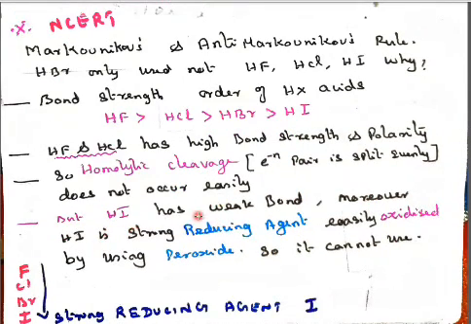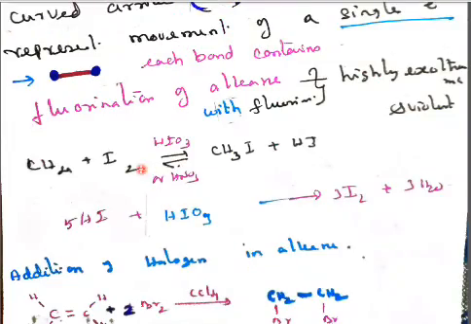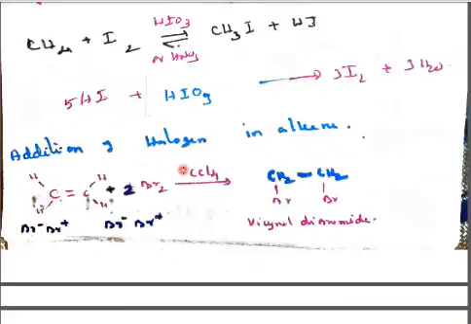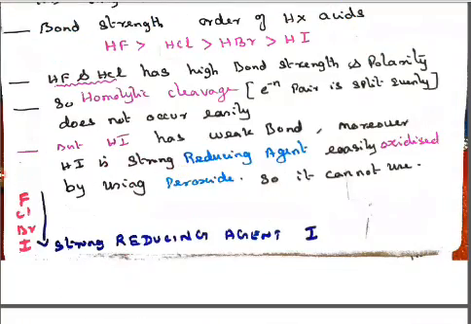But hydroiodic acid has a weak bond, and it is also a strong reducing agent, easily oxidized by peroxides. I already told you that hydroiodic acid easily gives iodine, and the hydroiodic acid is easily oxidized by the peroxide because iodine is a strong reducing agent. Remember fluorine, chlorine, bromine, iodine: from top to bottom, iodine is a very strong reducing agent, but fluorine is a very strong oxidizing agent.